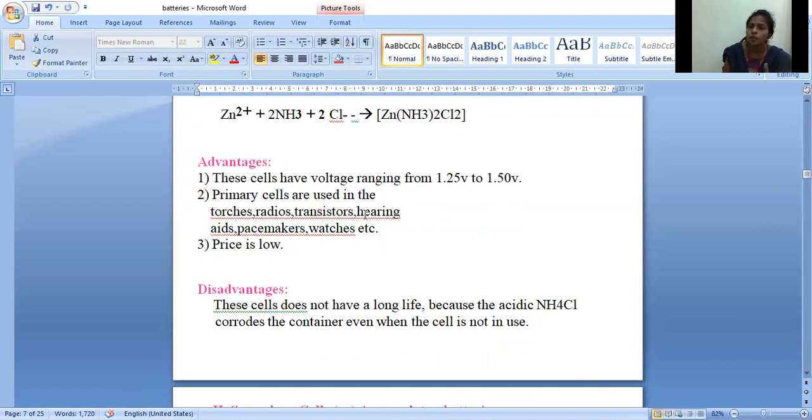Generally, discharging happens only when we are using the battery. If we are not using it, there is no discharging. But here, even without using the battery, there is rust formation due to ammonium chloride reacting with the OH minus ions. Due to that, corrosion, that means rust, forms inside the battery. That is the disadvantage of the zinc carbon battery or the Leclanche cell.